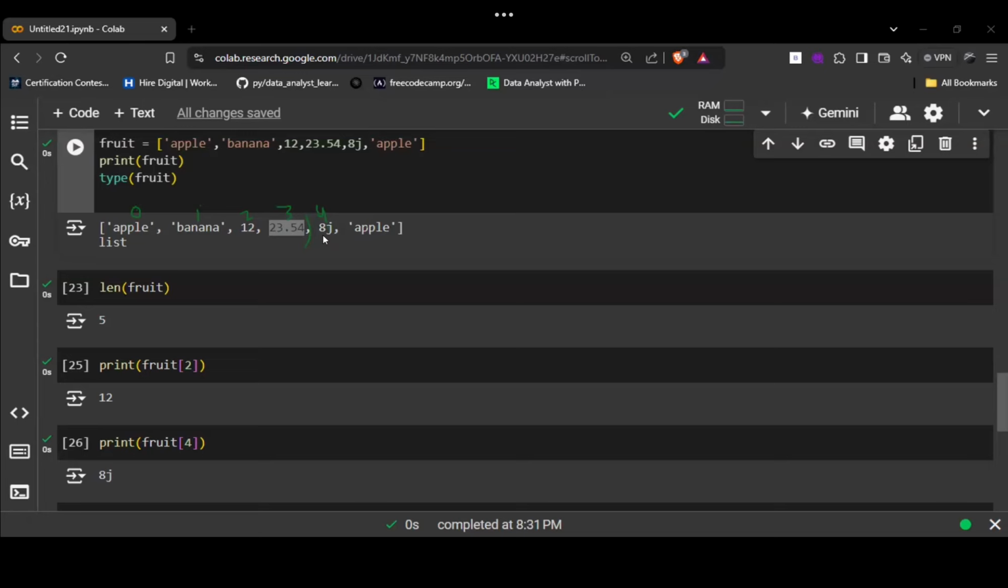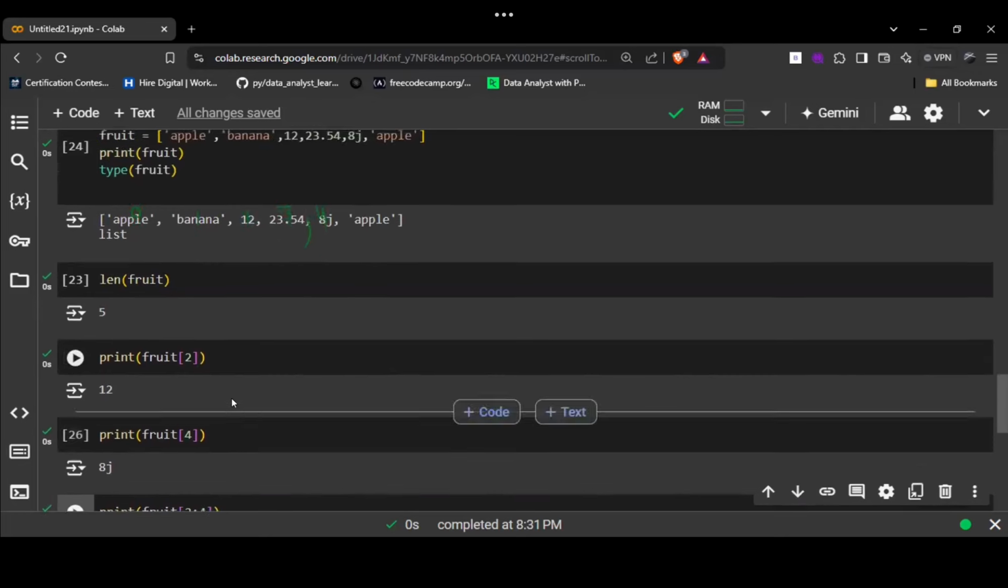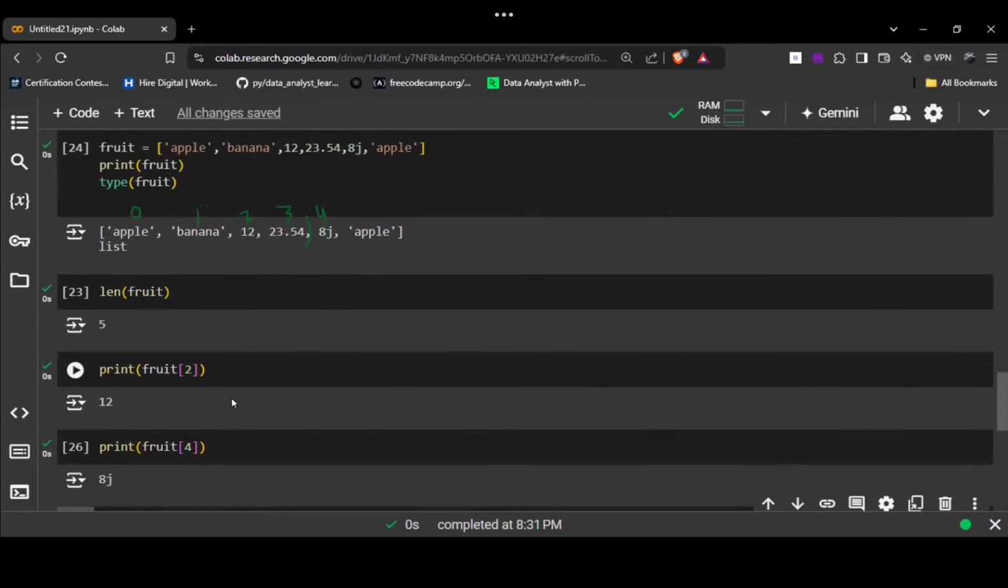Tell me if you just guessed or made a logic over here. Sir, I just typed it, and here 12 and 23 came. I wrote 12, sir. Okay, it's okay. As you can see, it is printing 12 and 23.54. So you are saying this because you implemented the code, but you don't know the logic, right?